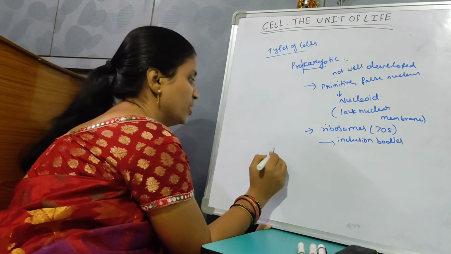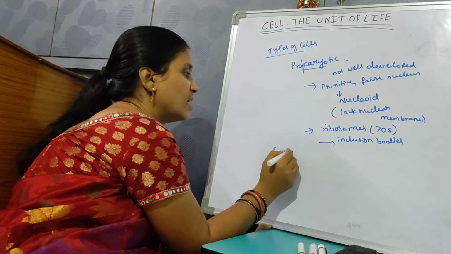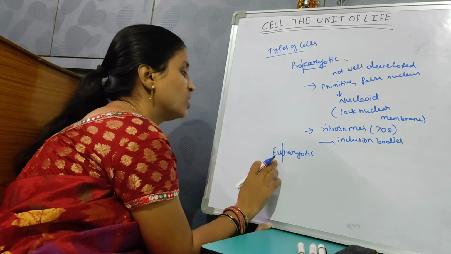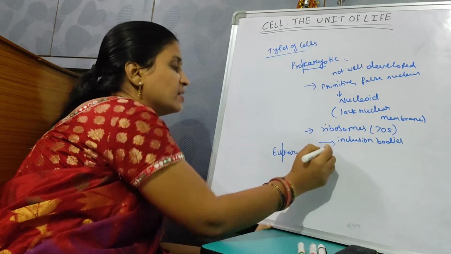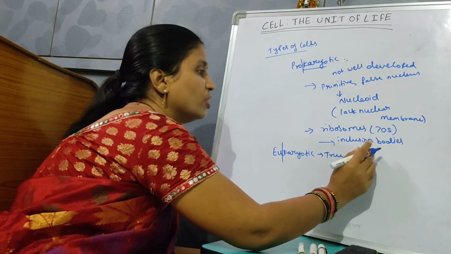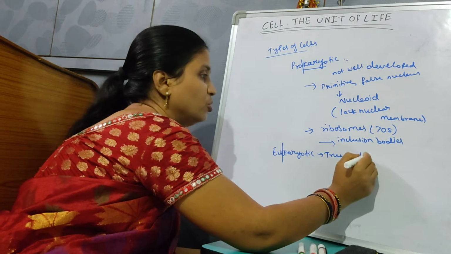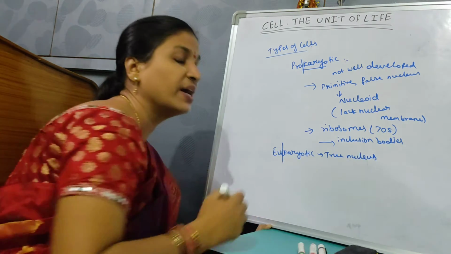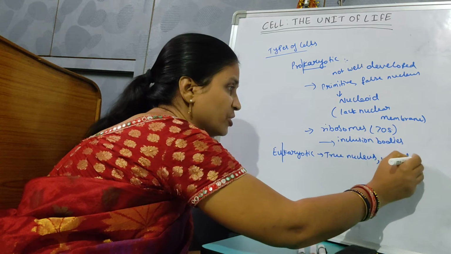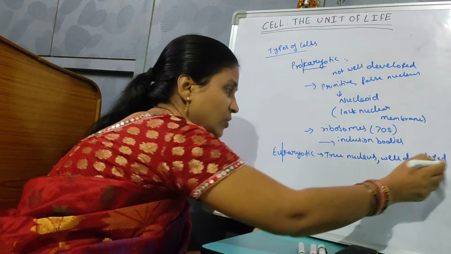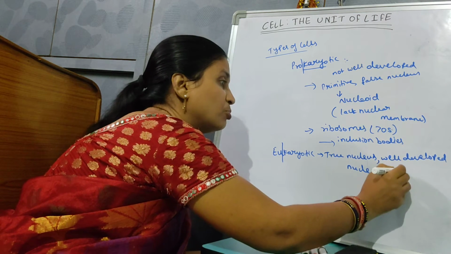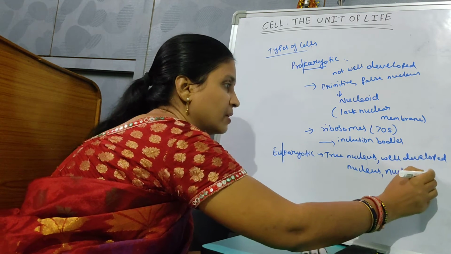What about the eukaryotic cell? Eukaryotic cells are those cells which have a true nucleus. Karyo means nucleus, eu means true. So these are the cells having a true nucleus, meaning the nucleus has a nuclear membrane. The nucleus is bound by the nuclear membrane, a well developed nucleus.